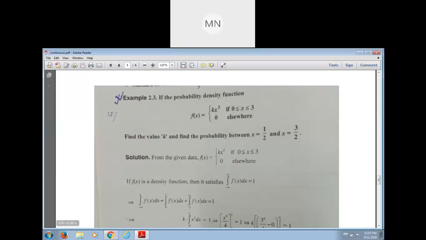For the interval minus infinity to 0, the value of f of x is 0, otherwise. And only for the interval 0 to 3, f of x is k into x cube. Otherwise, the value is 0. So for this term, the value will automatically be 0, because in that interval, minus infinity to 0, the value of f of x is 0. So the first and last terms are automatically 0.